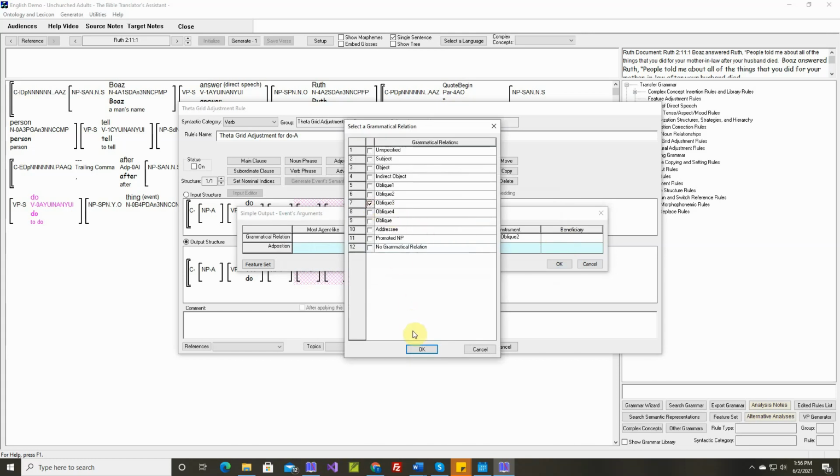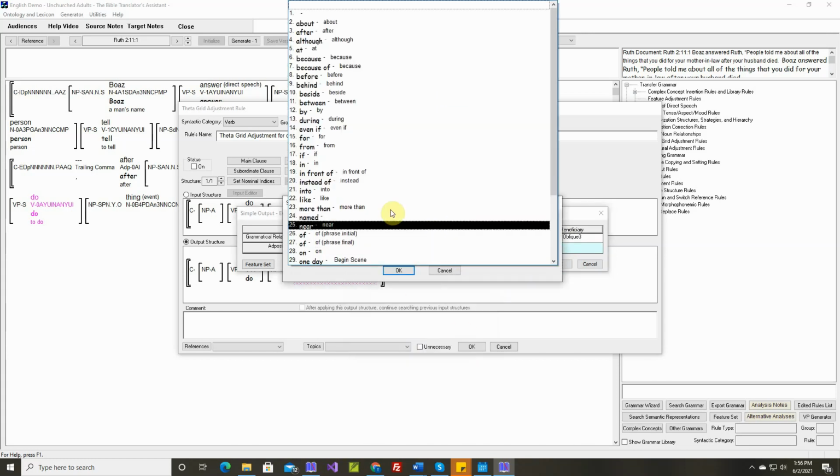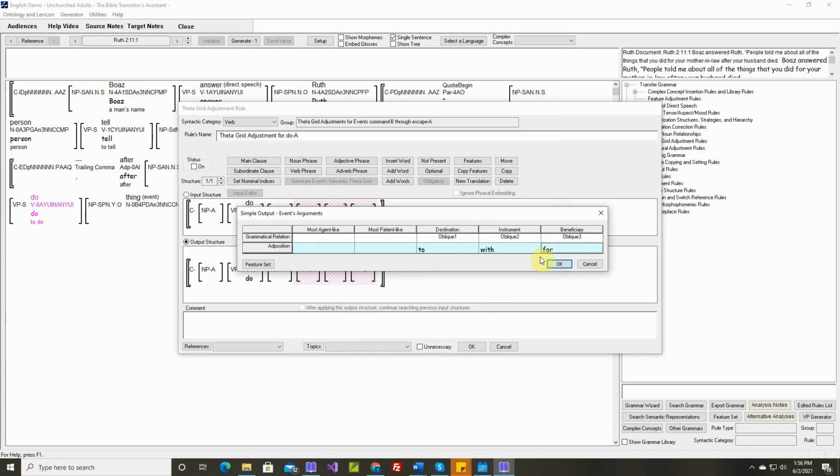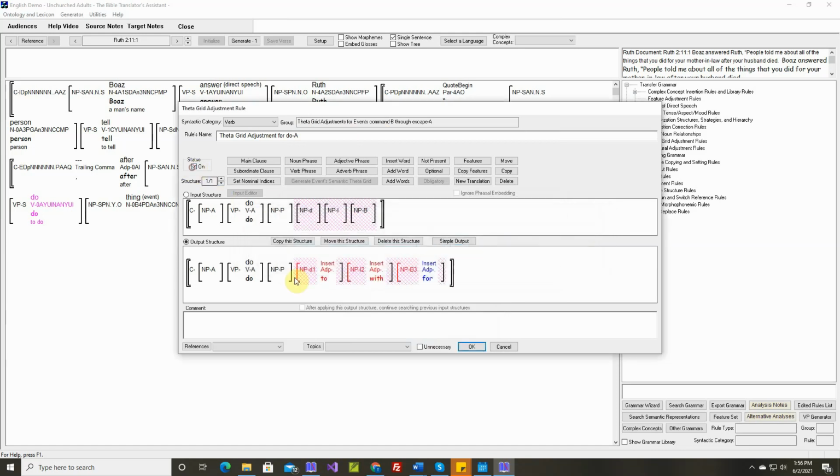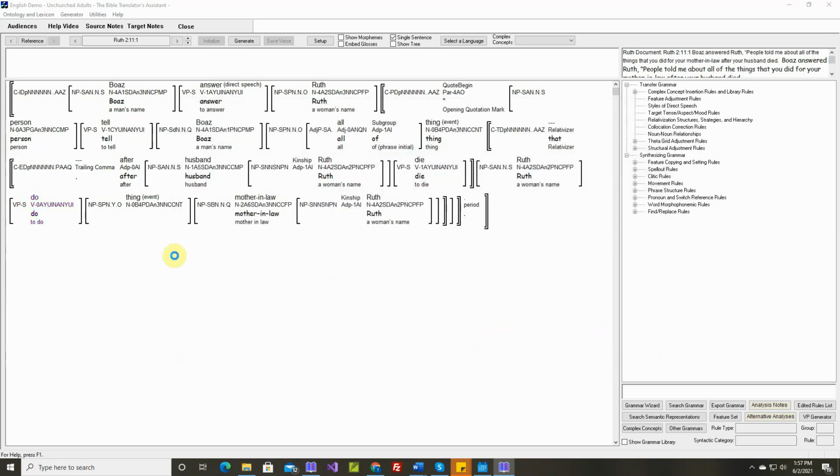Beneficiary will be oblique 3 with 4. Let's eliminate some of this. Okay.